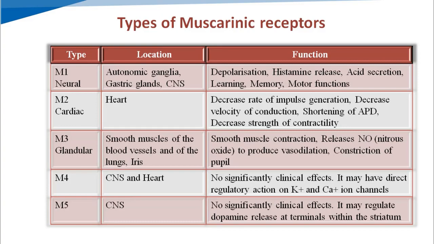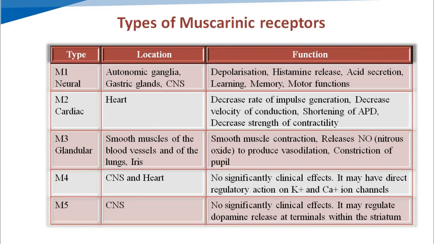In the previous lecture we discussed that the parasympathetic system is generally excitatory in action, but the actions are opposite in the heart and blood vessels. The reason for that exception is these M2 cardiac muscarinic receptors, because activation of these M2 receptors causes decreased impulse generation, impulse conduction, and decreased strength of contractility of the heart. Due to these effects, the parasympathetic system has an inhibitory effect on the heart. The reason for that is the M2 type of cardiac muscarinic receptors present in the heart.